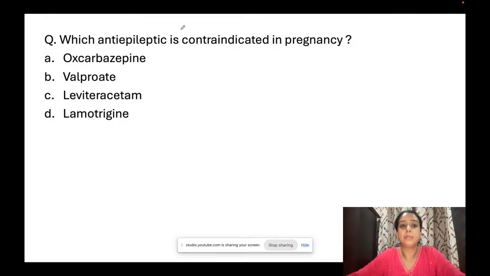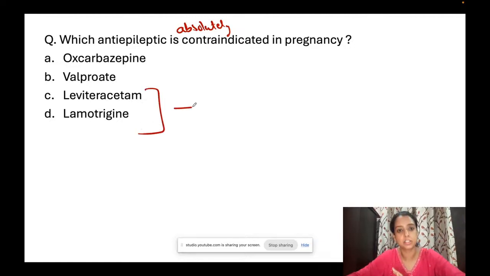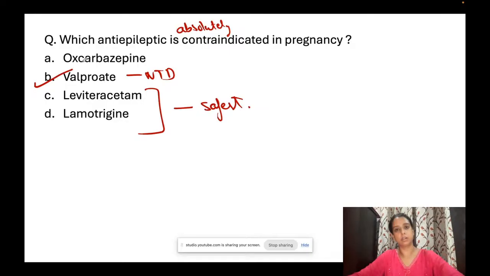Which antiepileptic is absolutely contraindicated? That was the question. दो चीजें हमें पता हैं, that levetiracetam and lamotrigine are among the safest antiepileptics. ठीक है, that we know. Oxcarbazepine, yes, it is said that it should not be used, but which one is absolutely contraindicated due to neural tube defects? Valproate. Absolutely contraindicated. So whenever a patient comes to you for pre-pregnancy counseling, she's taking valproate, you have to stop valproate. That is what is clearly written in guidelines. You can't use valproate. Okay? So that is absolutely contraindicated.